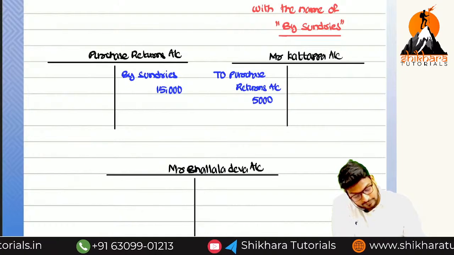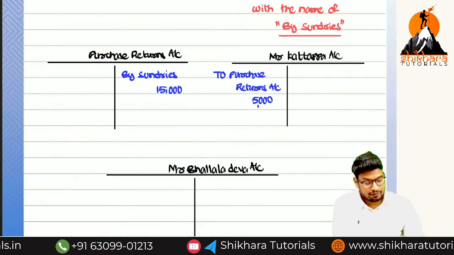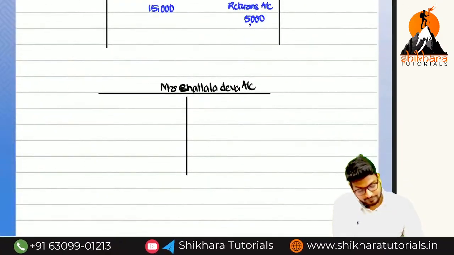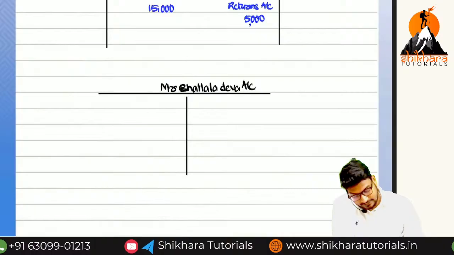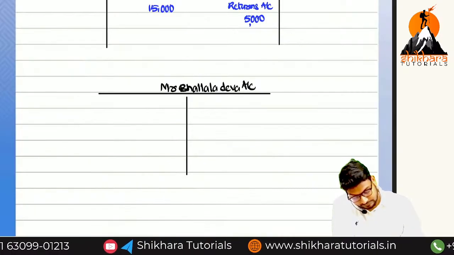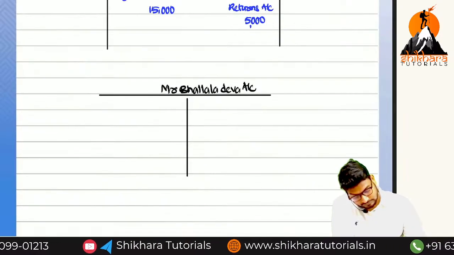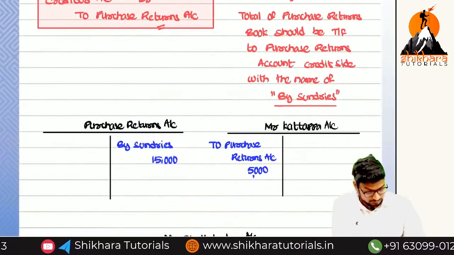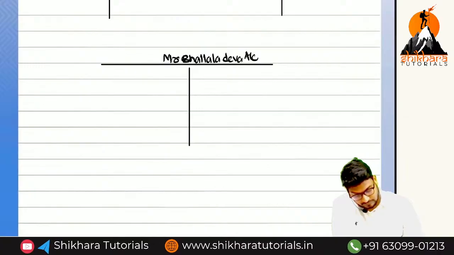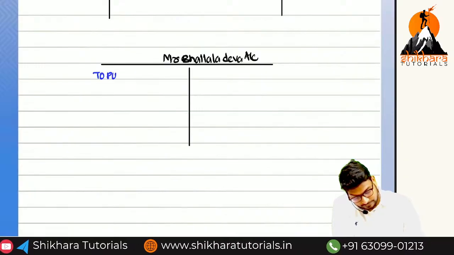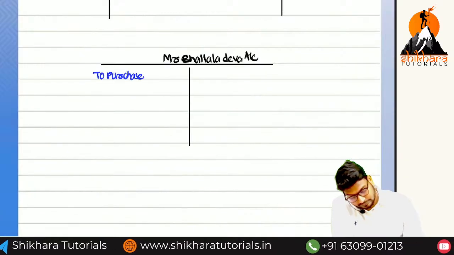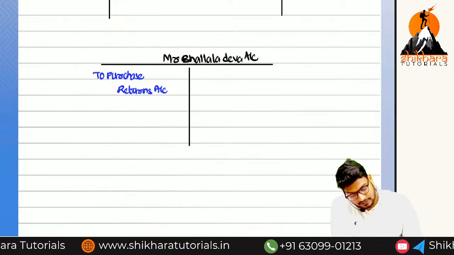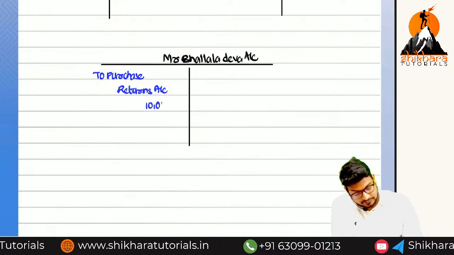How much? 5,000. And in Ballal Deva also, to purchase returns account, how much? 10,000.